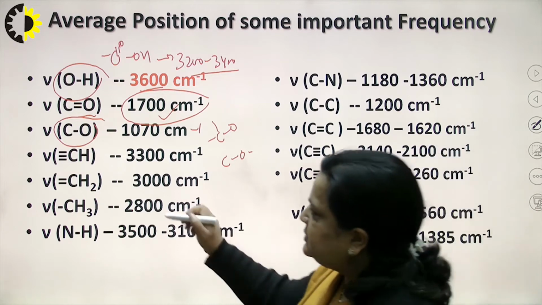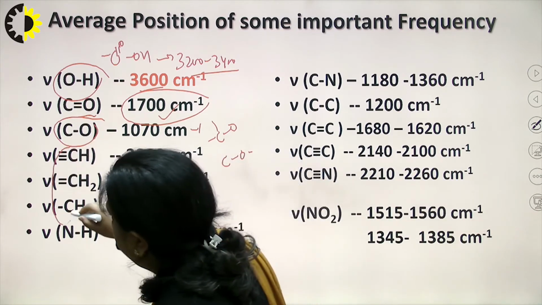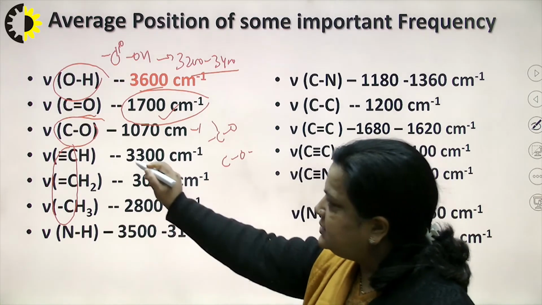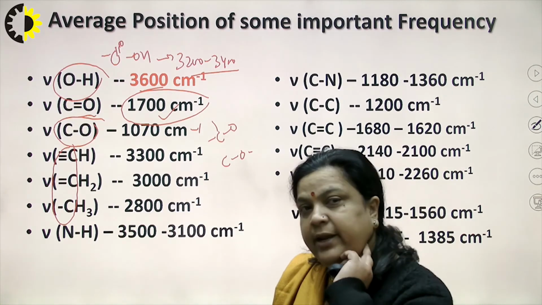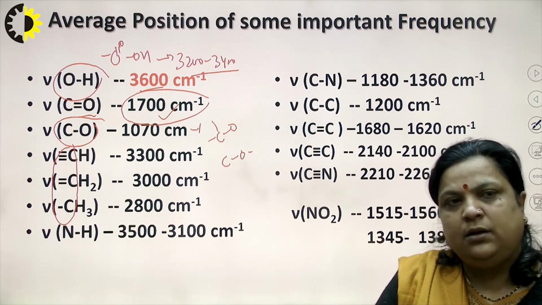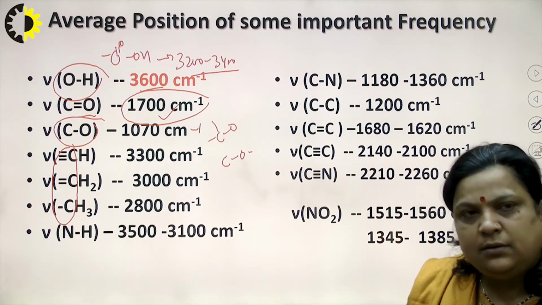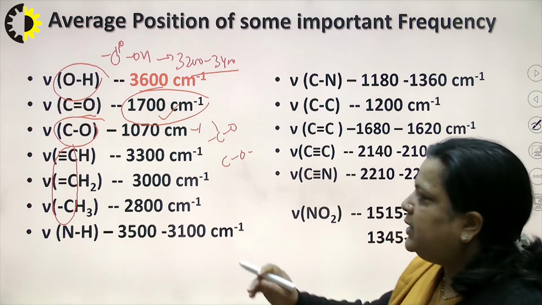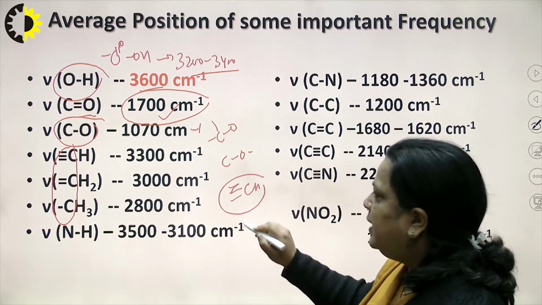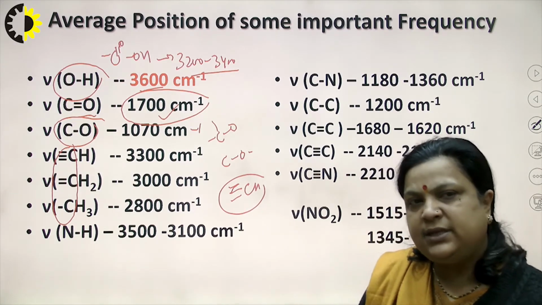Now, next is triple, double and single CH, CH2 and CH3, and this triple bond CH is very useful to differentiate the terminal hydrogen from other groups, because we know that the terminal hydrogen shows acidic character, which differs from other CH groups.